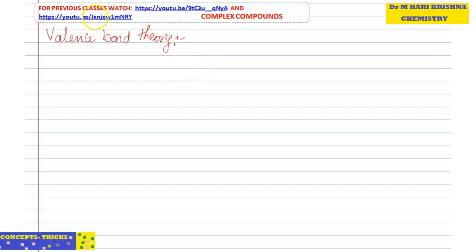In complex compounds, valence bond theory. So first, normally the central metal atom. Suppose you are taking K3[Fe(CN)6]. Normally here Fe has a positive charge, and the ligand has a negative charge. How will the plus and minus form?